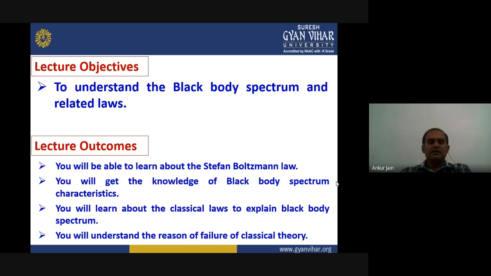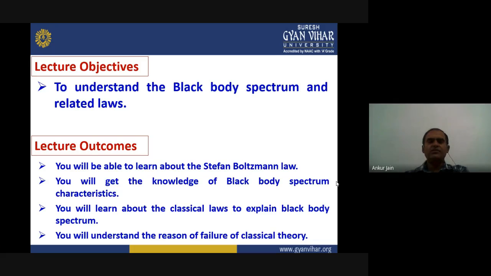Okay. So the outcome after attending today's lecture, the students will be able to learn about the Stefan-Boltzmann law. Second point is you will get the knowledge of blackbody spectrum characteristics. The third point is you will learn about the classical laws to explain blackbody spectrum, including Wien's displacement law and Rayleigh Jeans law.